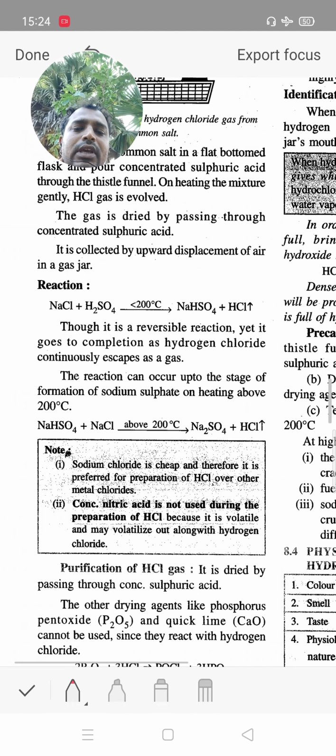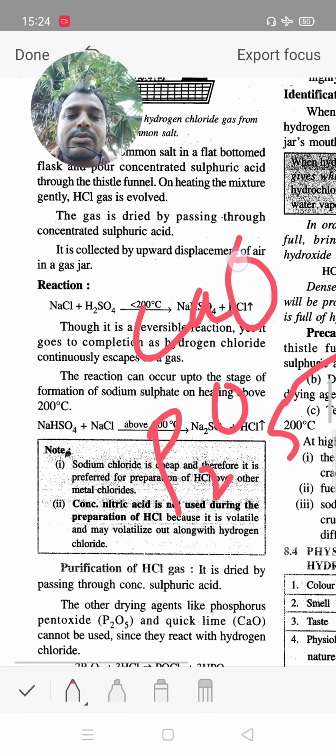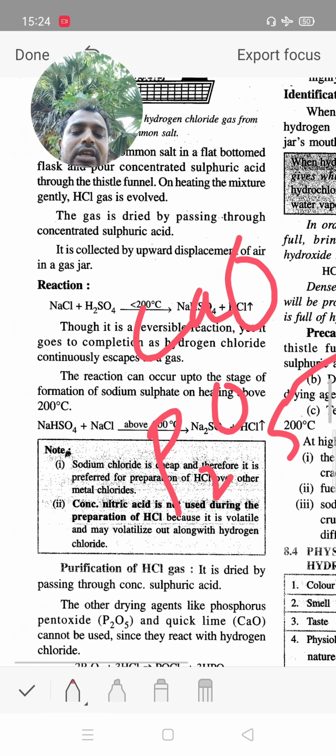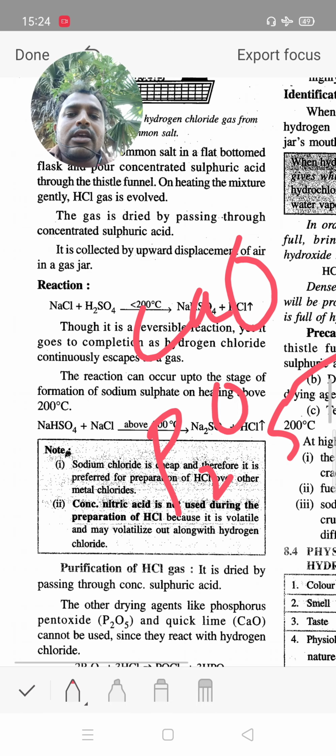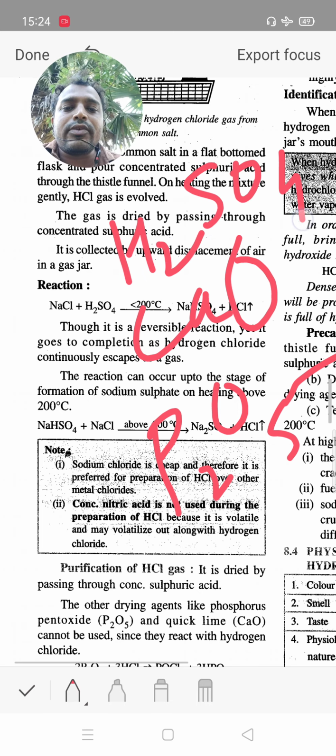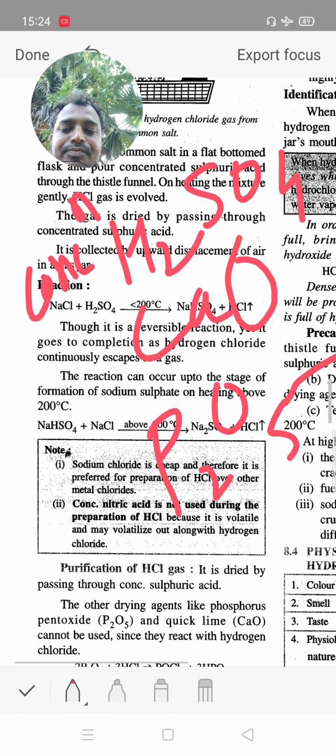In this method we cannot use a drying agent like calcium oxide or phosphorus pentoxide, because hydrochloric acid reacts with both calcium oxide and phosphorus pentoxide. So we use concentrated sulfuric acid as the suitable reagent for drying. It is the best for purification of hydrochloric acid.